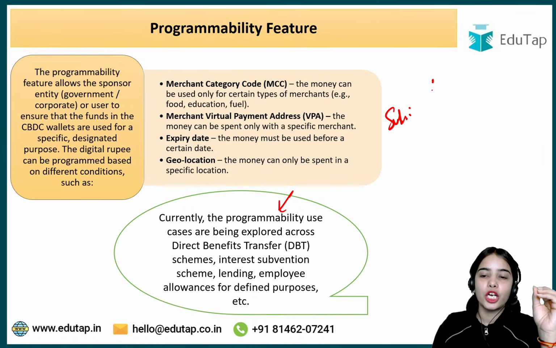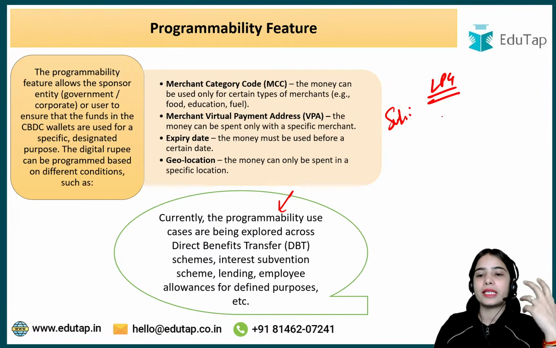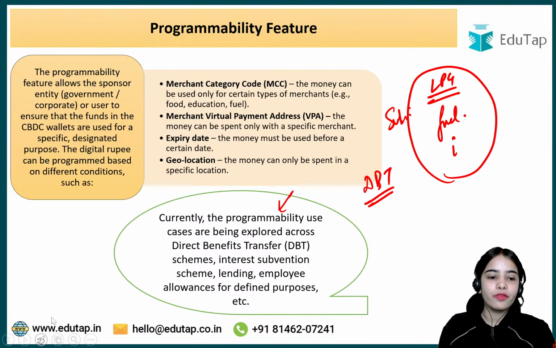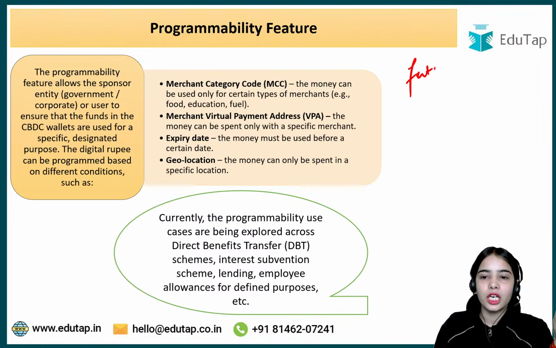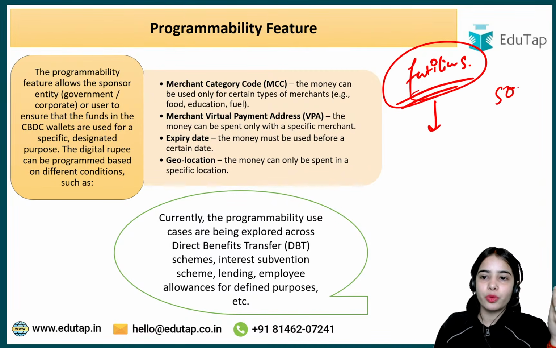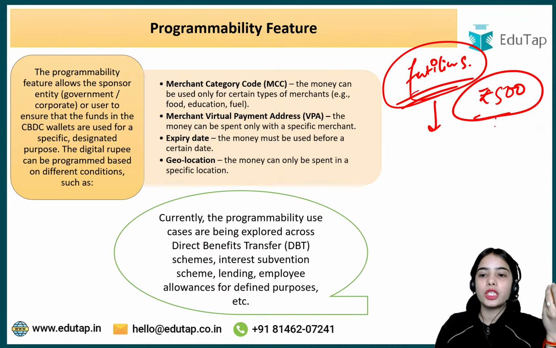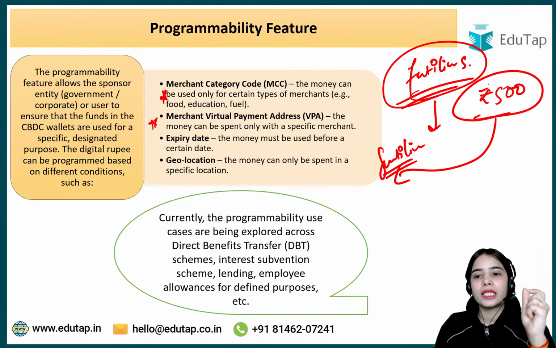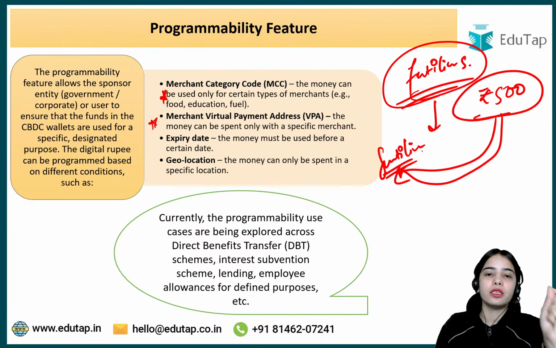So you can understand that this programmability feature can be used while paying subsidies. LPG subsidies are given, subsidies for fuel, interest rate subsidies, there are various kinds of subsidies. Direct benefit transfer is happening. If the government is giving a fertilizer subsidy, let's say rupees 500 for the fertilizers, that should only be used for buying the fertilizer. So a merchant virtual payment address or merchant category code can be added, so that this money can only be used for buying fertilizers.